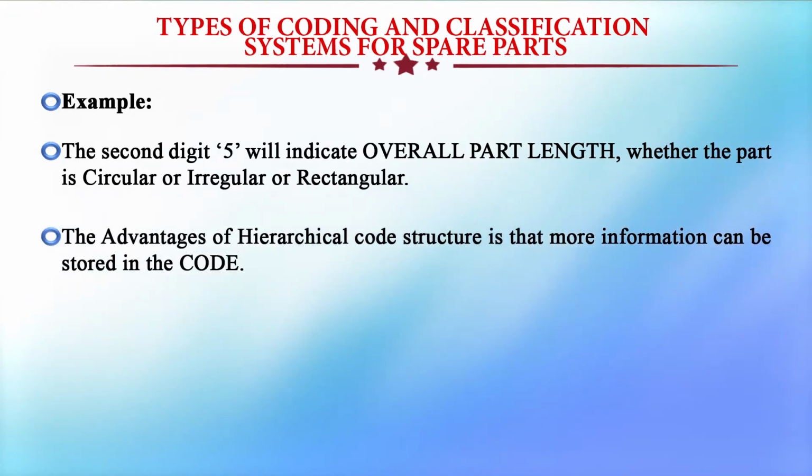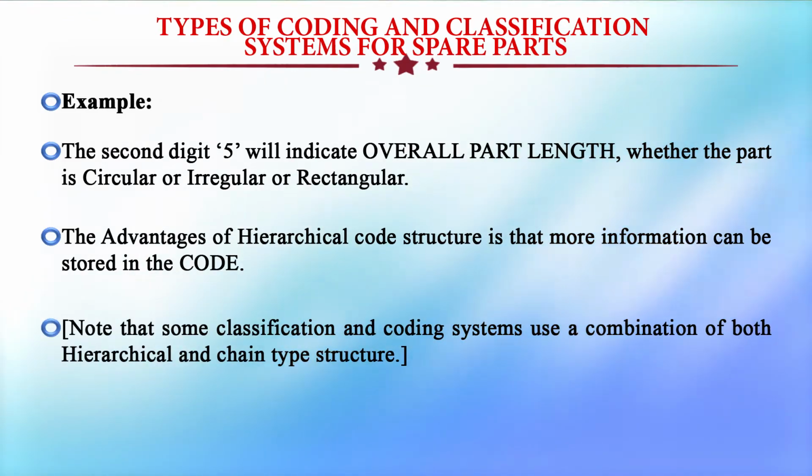The advantage of hierarchical code structure is that more information can be stored in the code. So, if you code it, you can identify that it is steel, it has this much length, and its material is heat treated, like that. You can see the coding on any parts. Note that some classification and coding systems use a combination of both hierarchical and chain type structures.